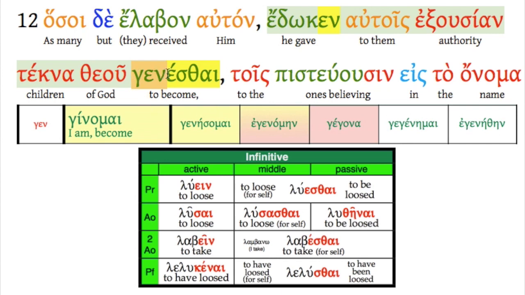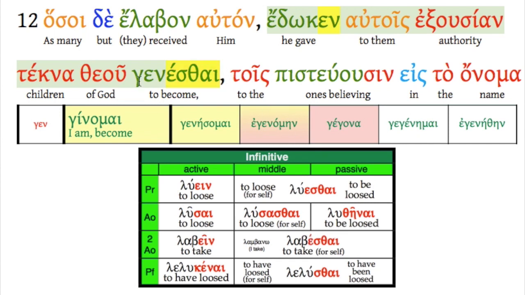So, genesthai. Well, we see that alpha iota ending. It should jump out to you and scream infinitive, okay? And when you see esthai, you know it's a middle passive form. So this will either be present or second aorist. Those are the only ones with esthai.